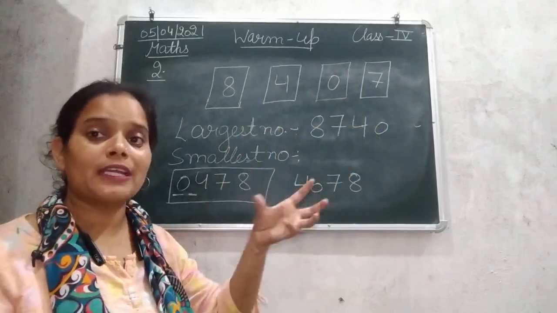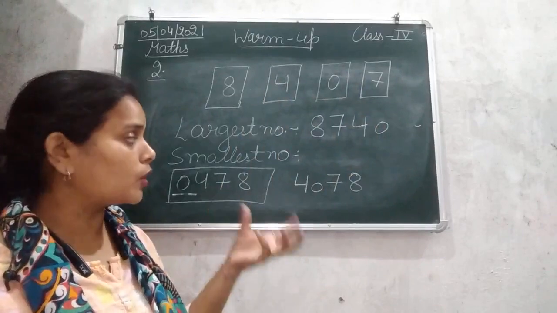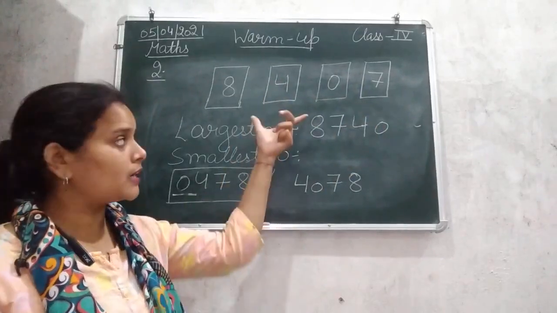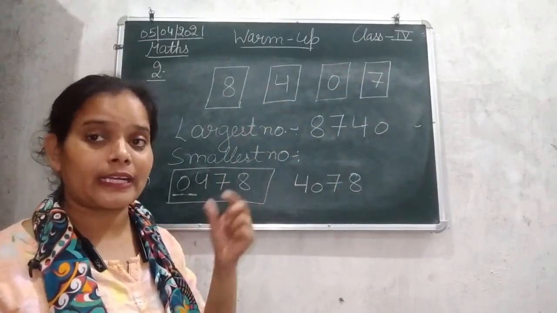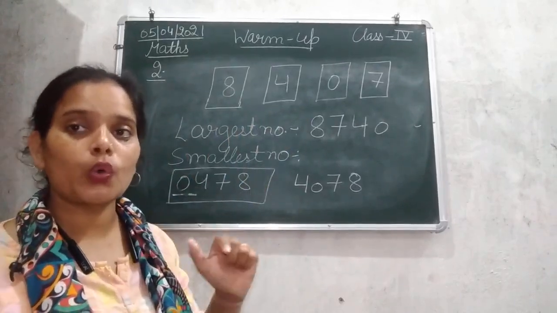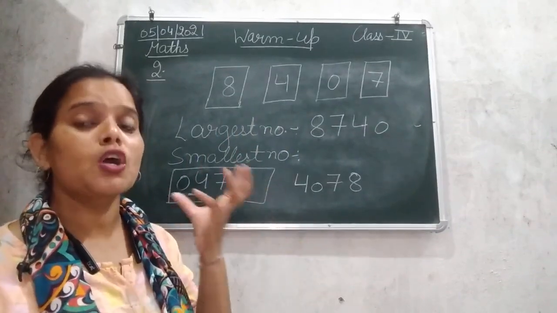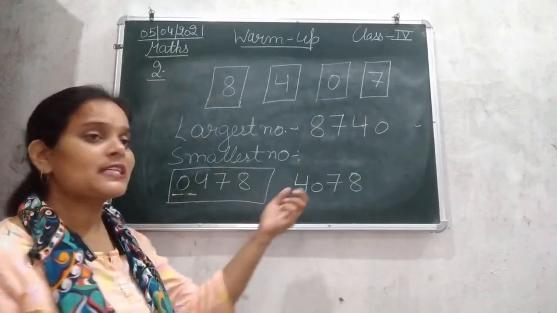And if we need to get a smallest number from the given group of numbers, we arrange the given numbers in ascending order, that is from smallest to bigger. But if there is 0 in that group of numbers, what we do, we just exchange.